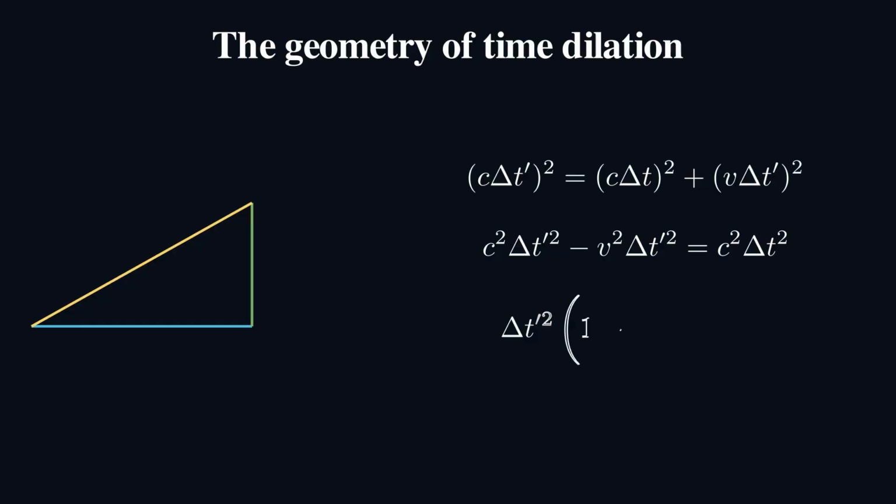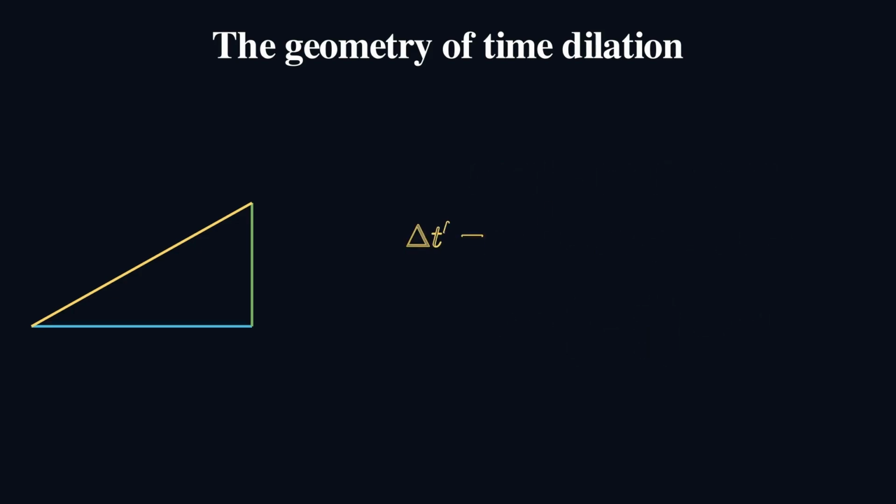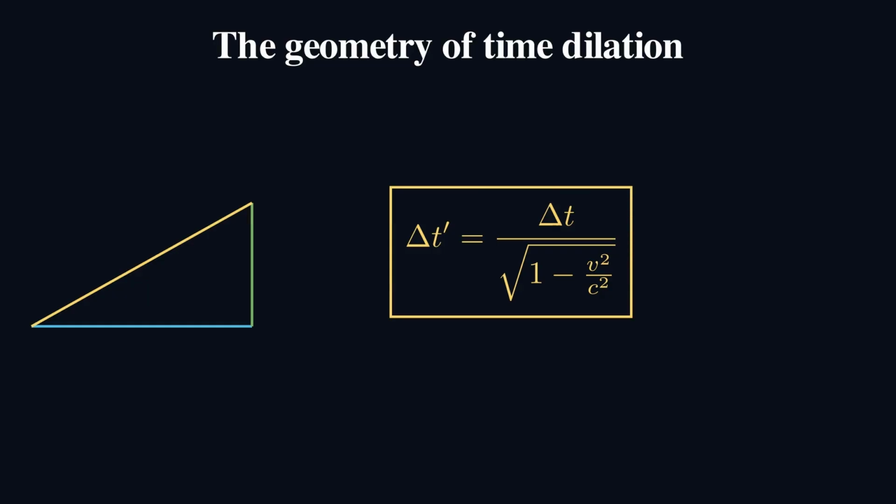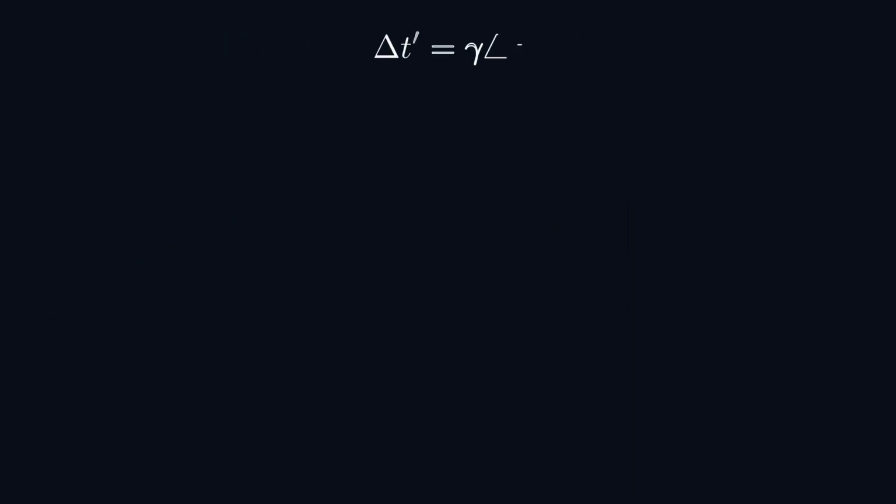And so what do we get? Well, we get this second equation here, from which we can write delta t prime squared times some factor is delta t squared. So what is delta t prime from this relationship? It's equal to delta t divided by this factor, the square root of 1 minus the velocity of the train squared divided by the speed of light squared. So let's call this factor gamma, 1 over that square root, 1 minus v squared over c squared.